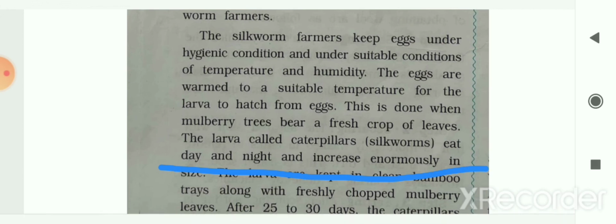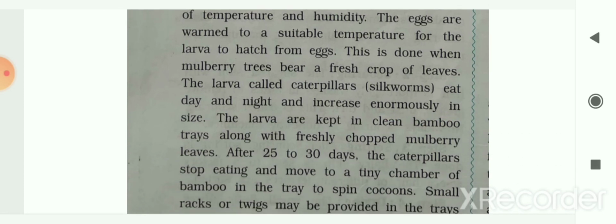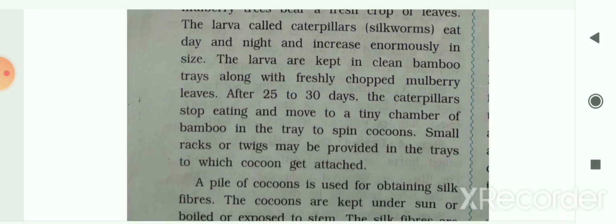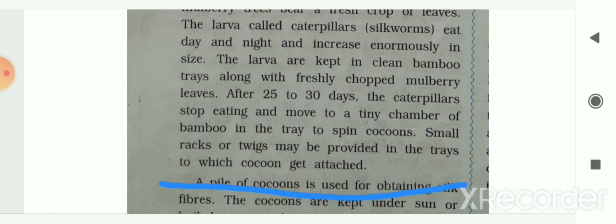The larvae, called caterpillars or silkworms, eat day and night and increase enormously in size. The larvae are kept in clean bamboo trays along with freshly chopped mulberry leaves. After 25 to 30 days, the caterpillars stop eating and move to a tiny chamber in the bamboo tray to spin cocoons. Small rags or twigs are provided in the trays to which the cocoon gets attached.